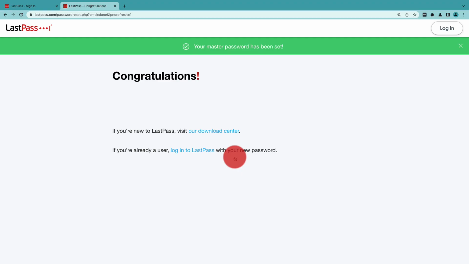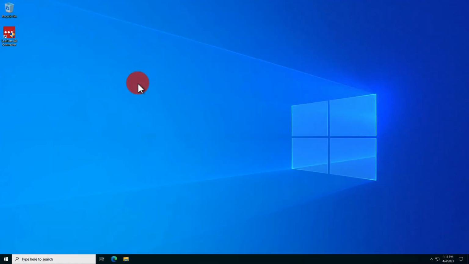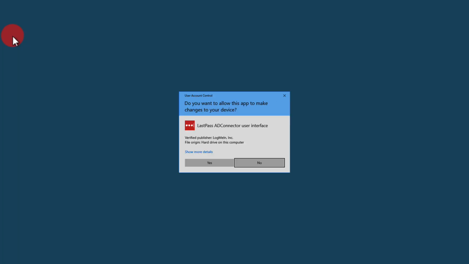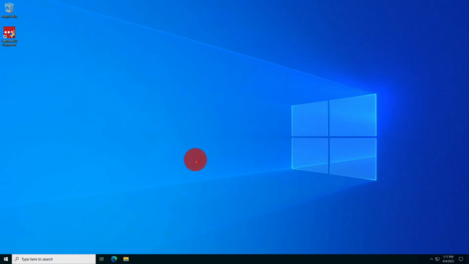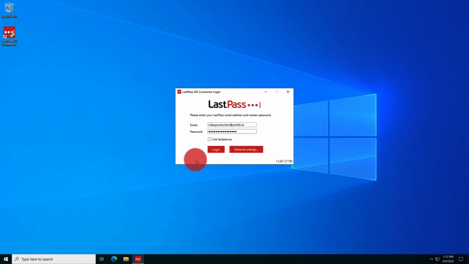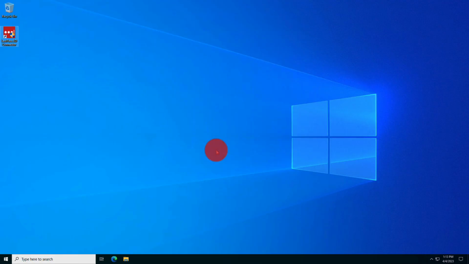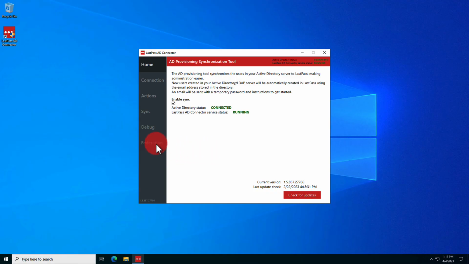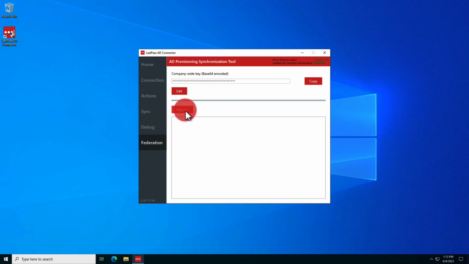Now, if you're dealing with an on-prem federated service, you'll be managing this last step. You'll need to access the server where the LastPass AD connector is running. Once you have, log into the LastPass AD connector using your LastPass business account as a super admin. When you're logged in, go under Federation, and here you'll click Migrate.